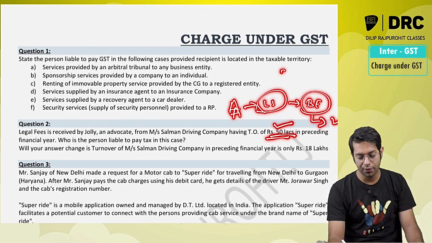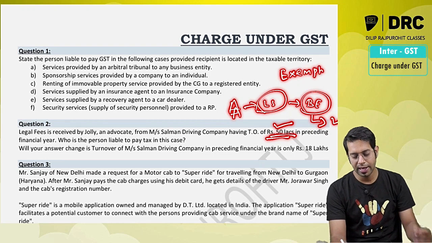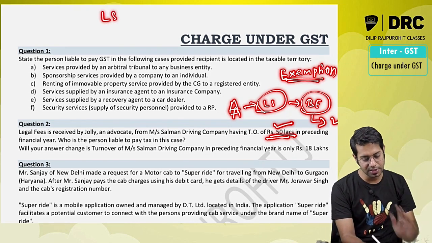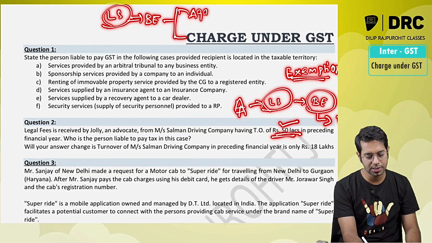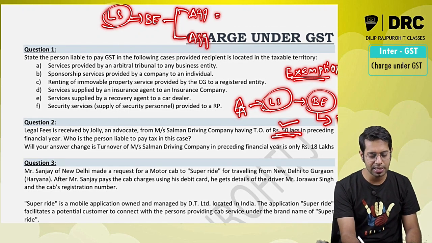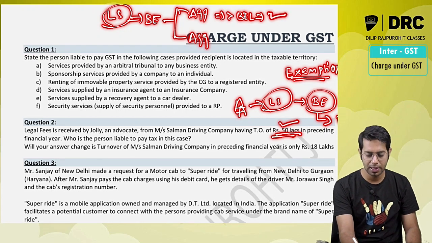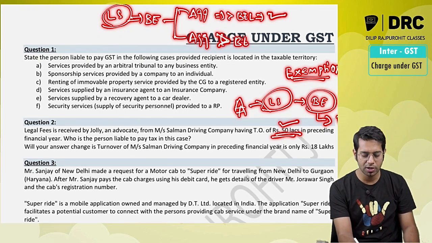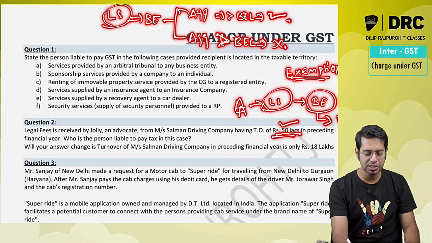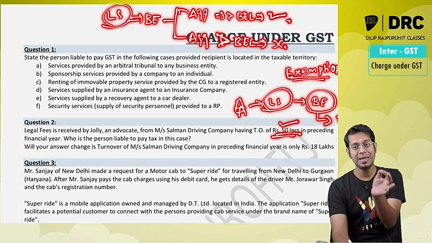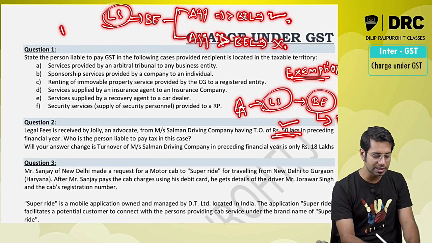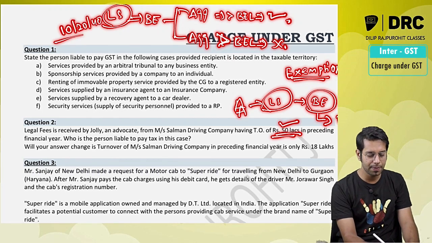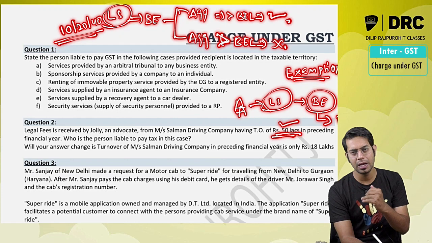Now if you know your exemption topic, it says legal services given by an advocate to a business entity, then I will check the aggregate turnover of the business entity. If the aggregate turnover of the business entity is more than the basic exemption limit for registration, then RCM will be applicable. If it is less than the basic exemption limit for registration, then RCM is not applicable. Sir, what is this basic exemption limit for registration? It is 10 lakhs, 20 lakhs or 40 lakhs, depending upon where it is doing business and what option it is selecting.